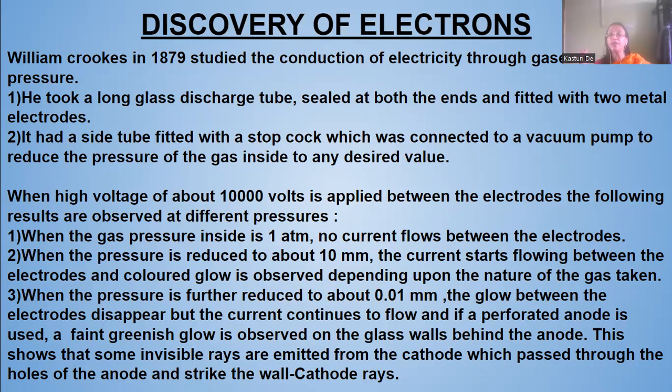And if a perforated anode is used, a faint greenish yellow glow is observed on the glass walls behind the anode. This showed that some invisible rays are emitted from the cathode, which pass through the holes of the anode and strike the walls. These invisible rays were known as cathode rays.